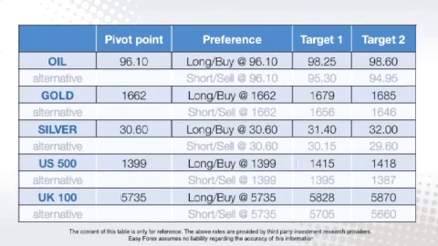Looking at commodities and indices, the oil pivot point is at 96.10 with a preference to enter into long positions at 96.10. The gold pivot point is at 1662 with a preference to enter into long positions at 1662. The silver pivot point is at 30.60 with a preference to enter into long positions at 30.60. The US 500 pivot point is at 1399 with a preference to enter into long positions at 1399. And the UK 100 is at 5735 with a preference to enter into long positions at 5735.